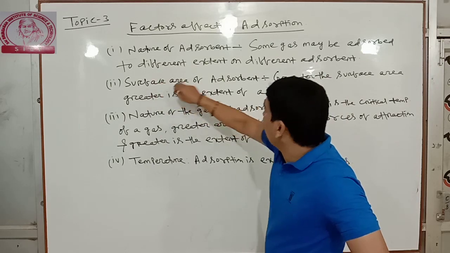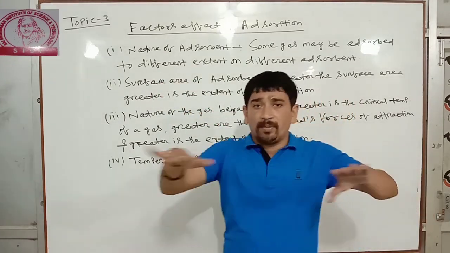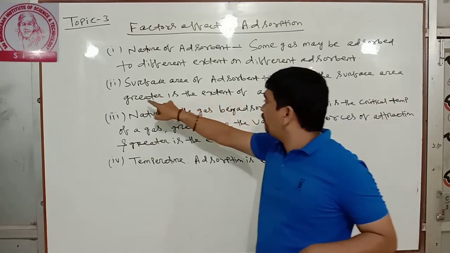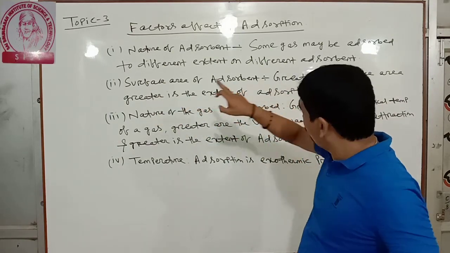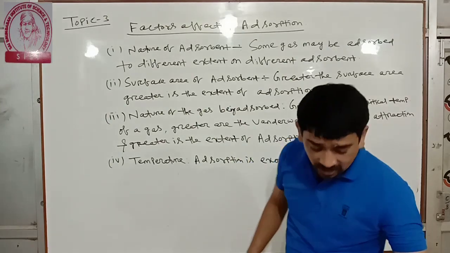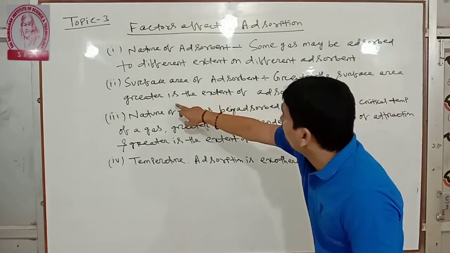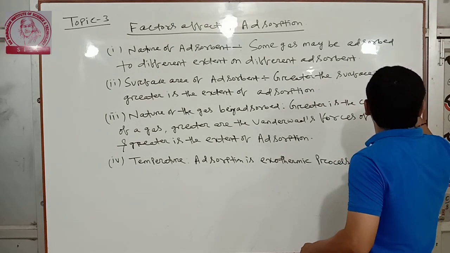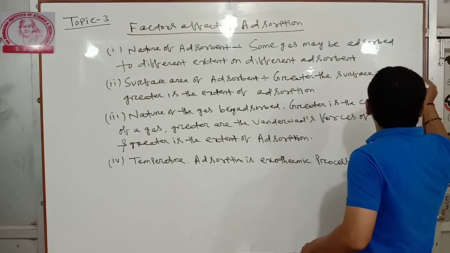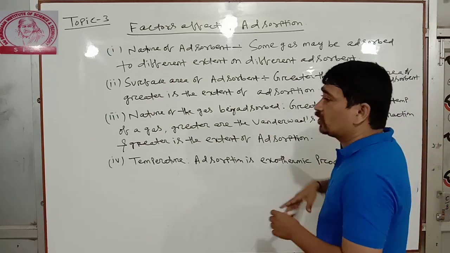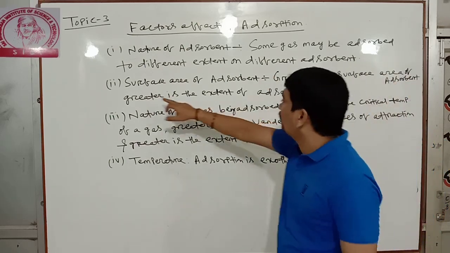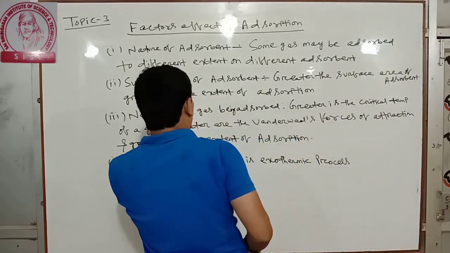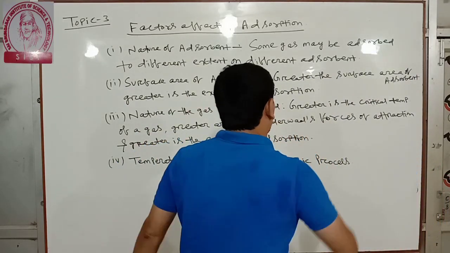Second, surface area of the adsorbent. যদি surface area টা বড় if greater is the surface area of the adsorbent, greater is the extent of adsorption. Surface area বড় হলে greater is the extent of adsorption. Third is nature of the gas being adsorbed.